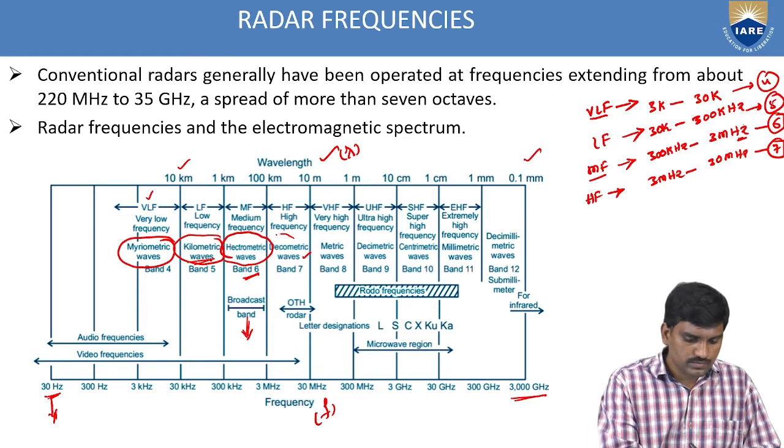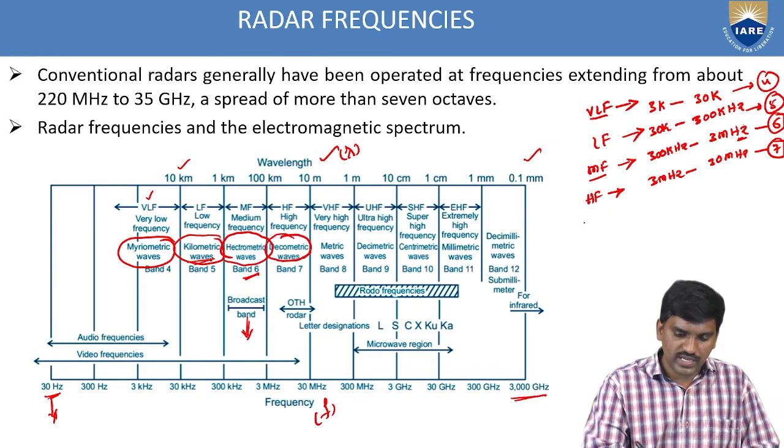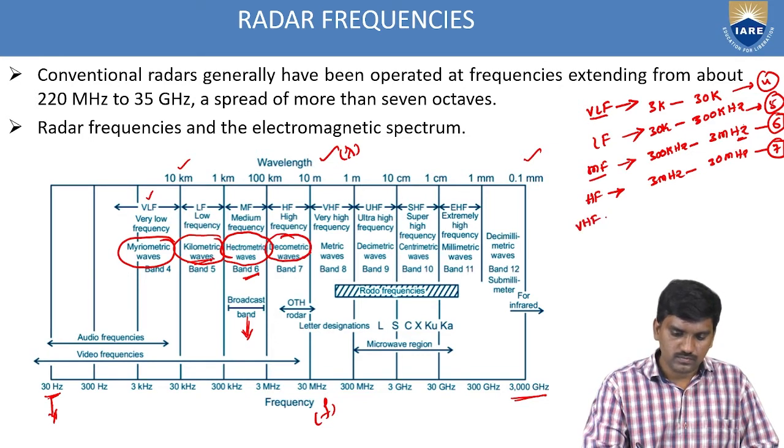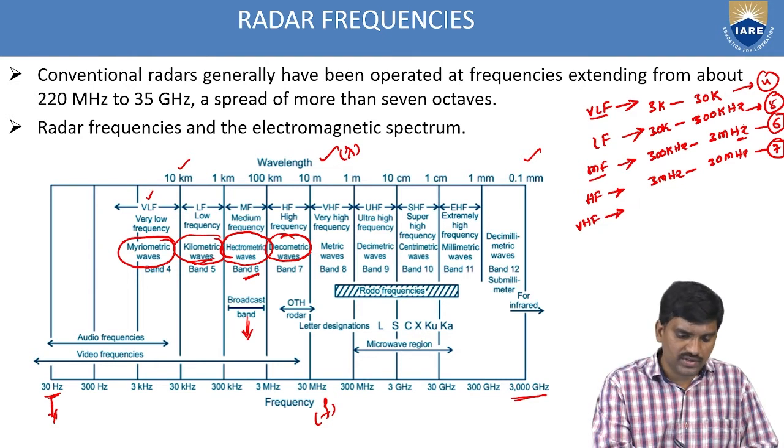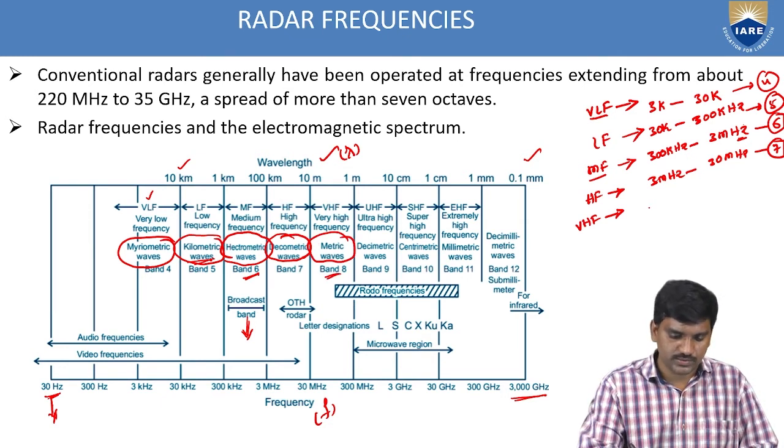So next, VHF, very high frequency band. It is having metric waves. It is also band 8. So it is up to 300 megahertz. So it is band 8.